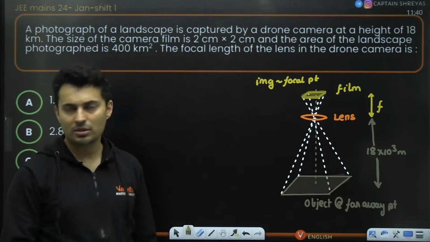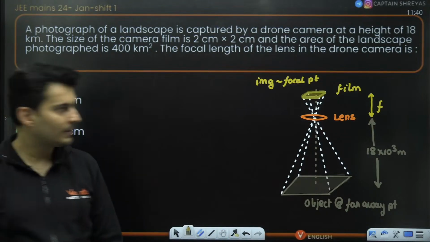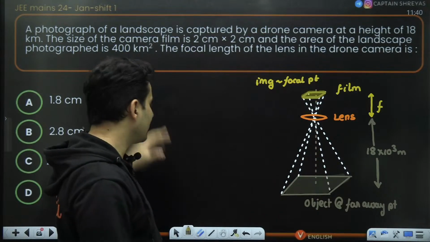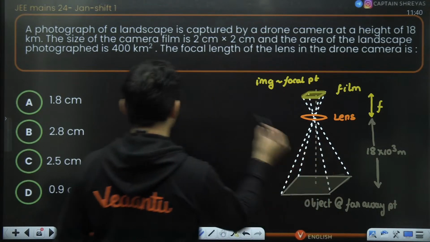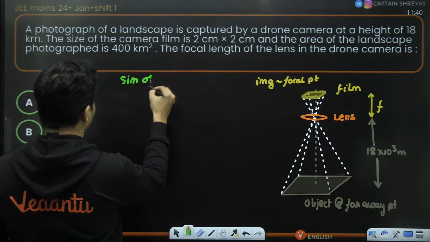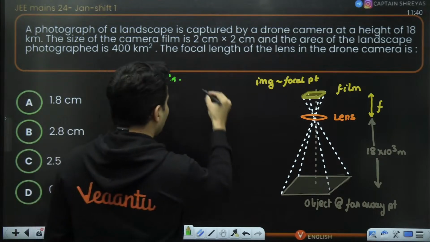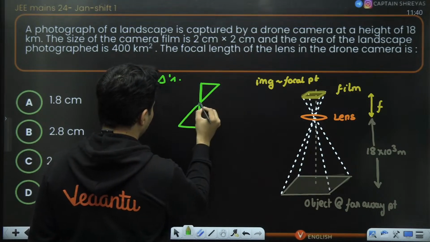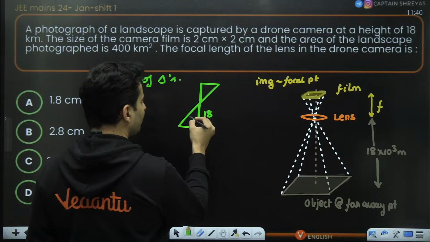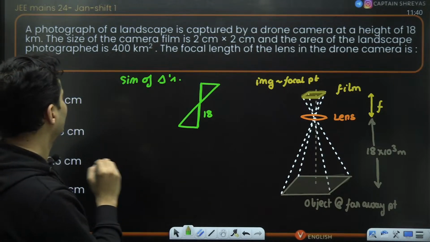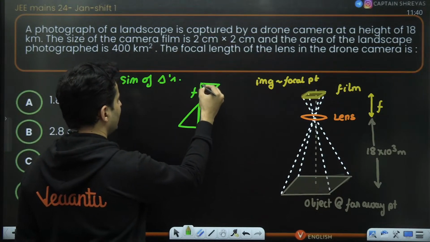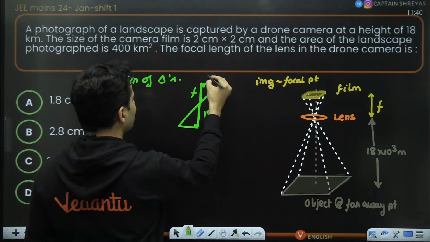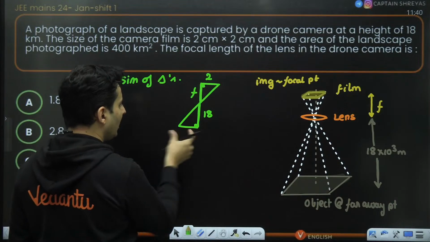Is this absolutely understood, guys? Now, these triangles will be very much similar to each other. So use that concept, similarity of triangles, the height and the width. This is 18, this is 18. This is basically the focal length. This is 90 degrees. The side of that film is 2 centimeter by 2 centimeter. This one, how much will it be?